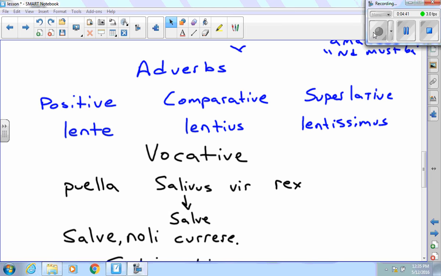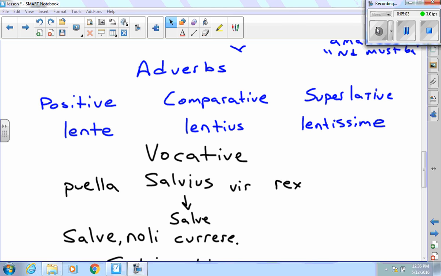So in this case, all of the vocatives are going to look like they're nominative with the exception of, okay, correction on lentissime, it should be lentissime for my superlative, not lentissimus. My bad, I made it an adjective instead of an adverb. Okay, vocatives are all going to look like nominatives with the exception of the second declension US endings. They're going to change to E.